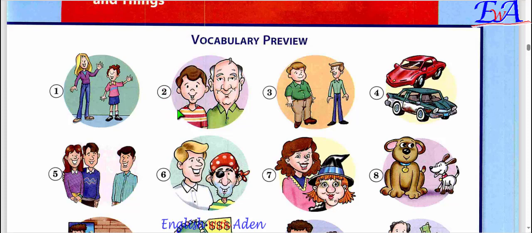And the second picture, dear students, we see a young boy and an old man. So we say this is young, and this is old. Young, old. And then picture number 3 is two men. The first man is heavy or fat.